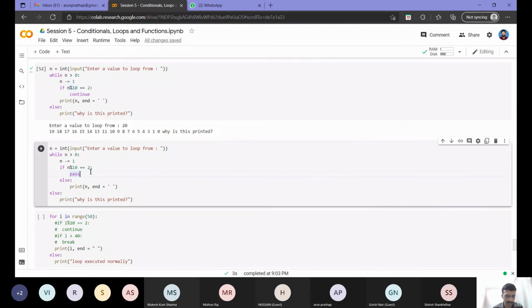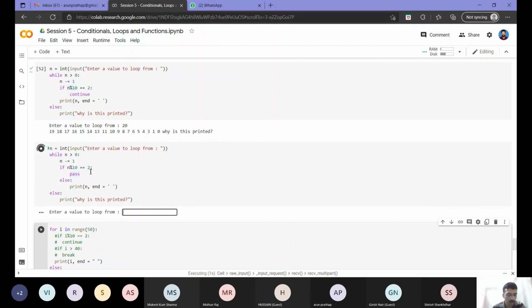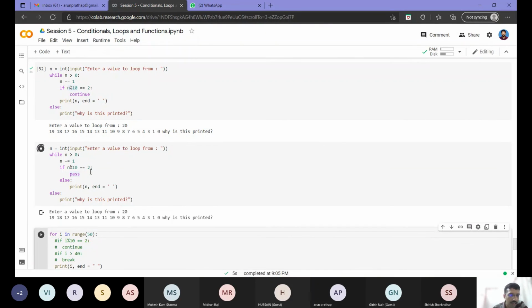Let's see what pass does compared to break and continue. I enter 20 again here and I got the output. Now I am checking that if it is modulo 10, it will pass. That means it will not do anything here. It will go down directly.